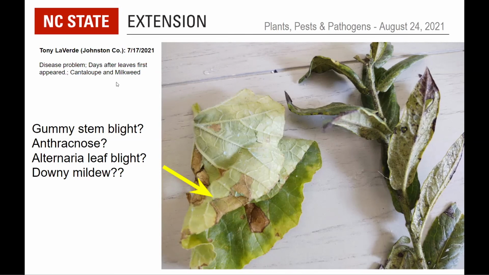But if you've got something like downy mildew going on, that's going to be very difficult to control under conducive weather. But just one other thing, I'll let Matt comment, because the next slide doesn't have the milkweed on it. Matt, do you want to say anything about that before I show it?